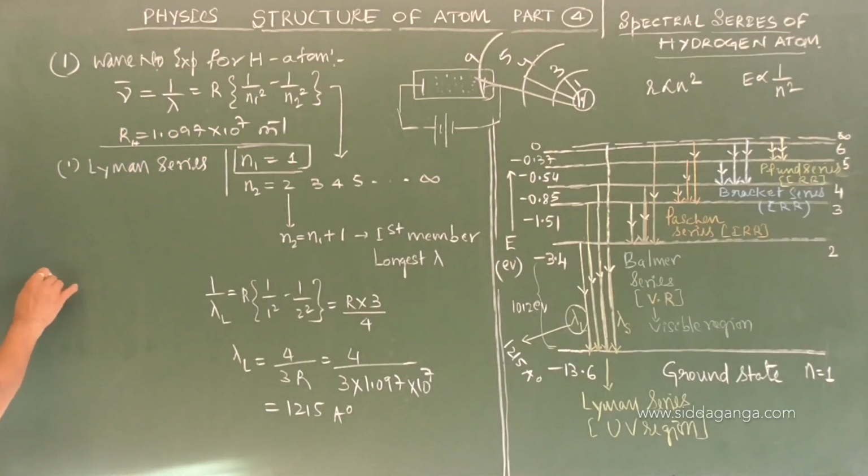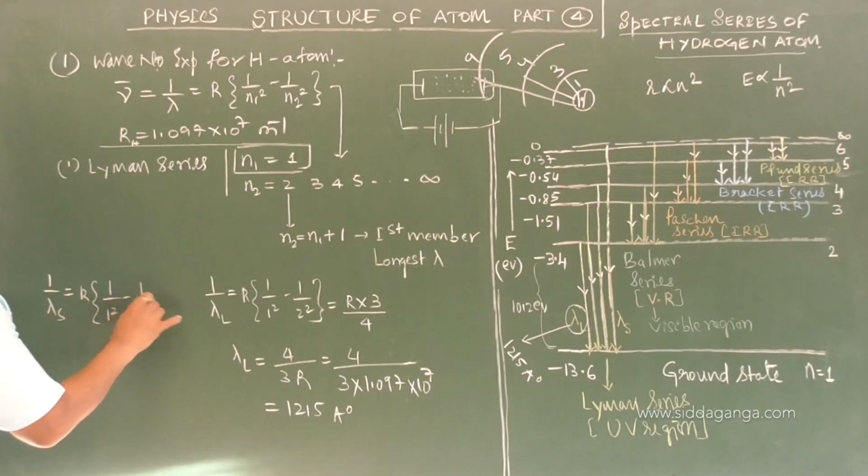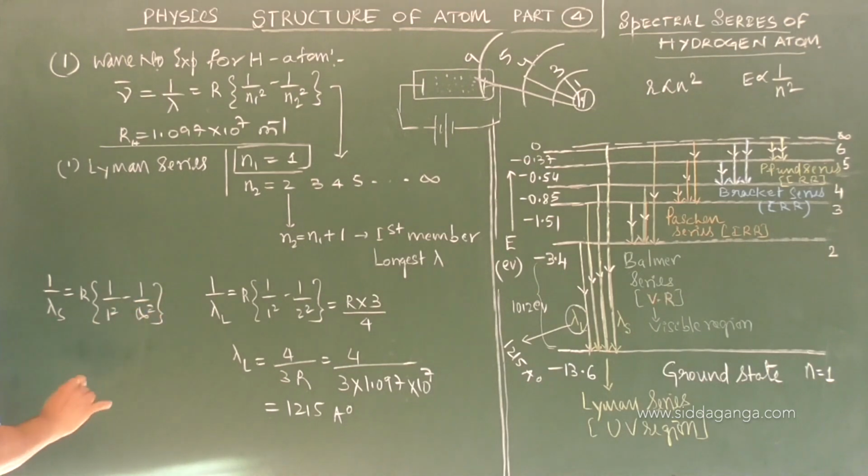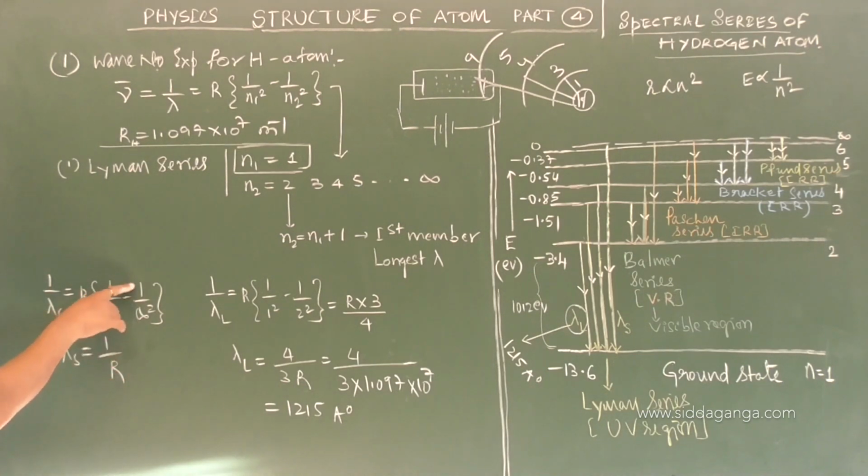Suppose you want the shortest wavelength, lambda S, R into 1 by 1 square minus 1 by infinity square. That becomes lambda S equal to 1 by R, because 1 by infinity is 0.